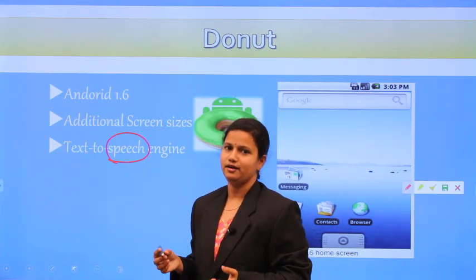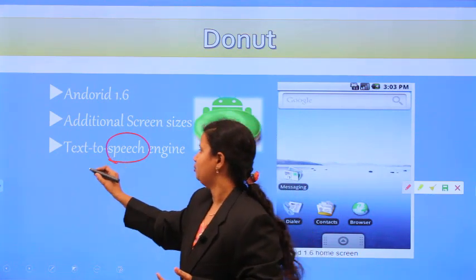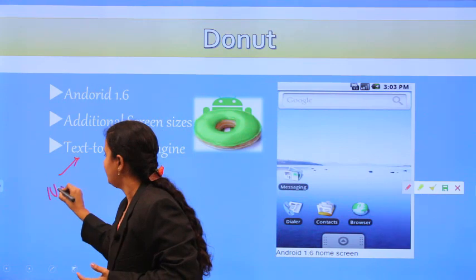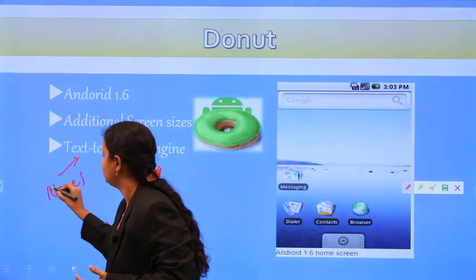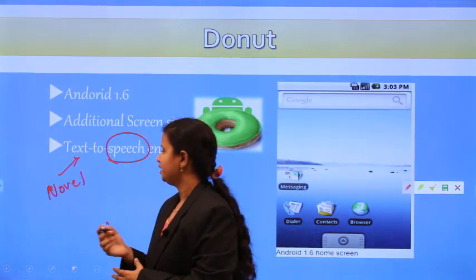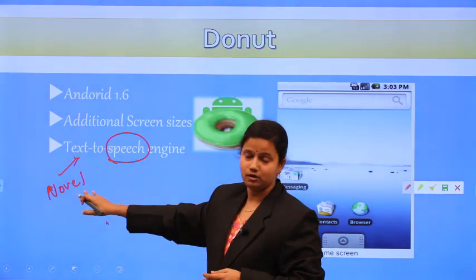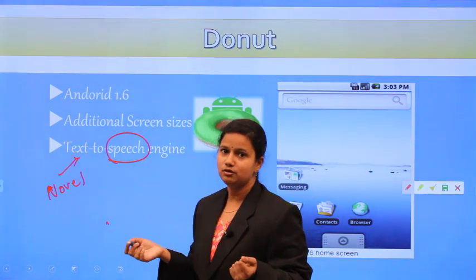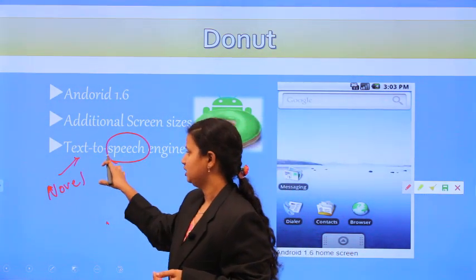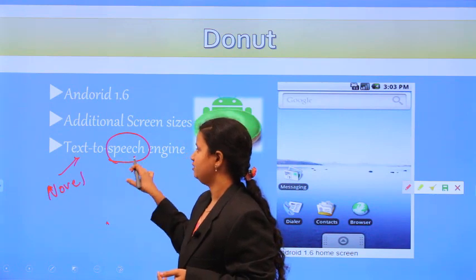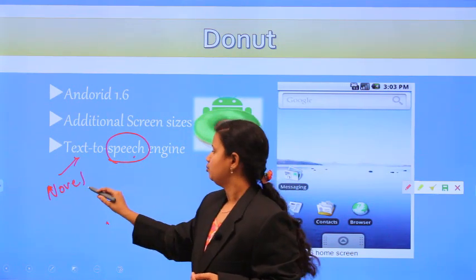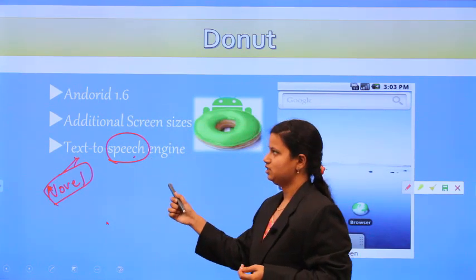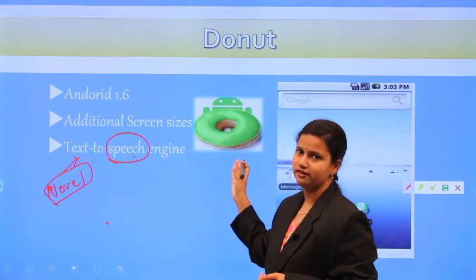We give the novel as the input, and the contents presented in this novel are converted into a speech format, so that we are able to hear the book entirely. This is one of the advantages in the Donut version.